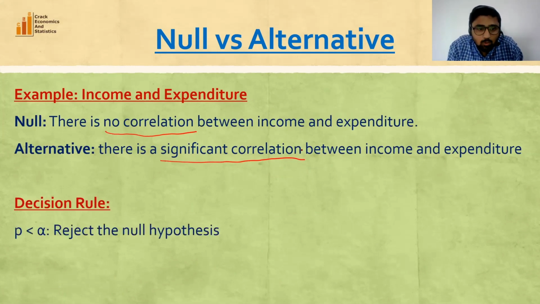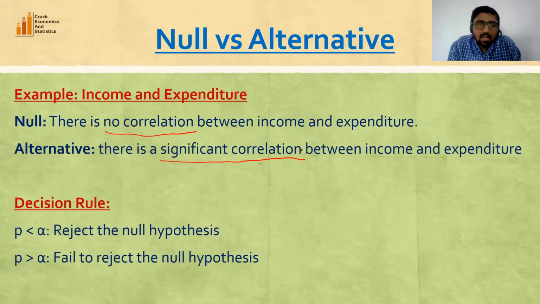We know the decision rule. If P is less than alpha, we reject the null hypothesis and conclude that there is a significant association. And if P is greater than alpha, then we fail to reject the null hypothesis and we conclude that there is no correlation between income and expenditure. So this is the idea of correlation analysis.